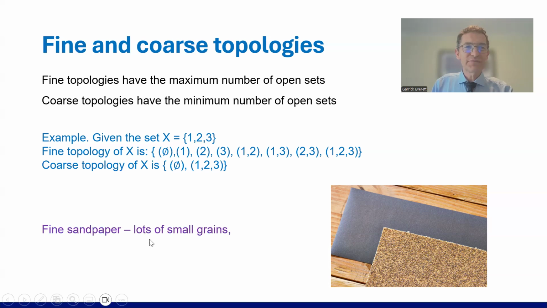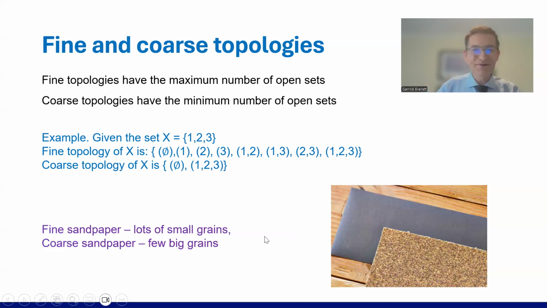Fine sandpaper has lots of small grains, lots and lots of things. Fine topology has lots and lots of things. Coarse sandpaper has very few big grains grinding off stuff. So coarse topology has very few things. In fact, it's only got 2. Hopefully that's a helpful thing to help you remember fine and coarse topologies. It may or may not be, but I was just trying to think of something a bit more concrete for you.